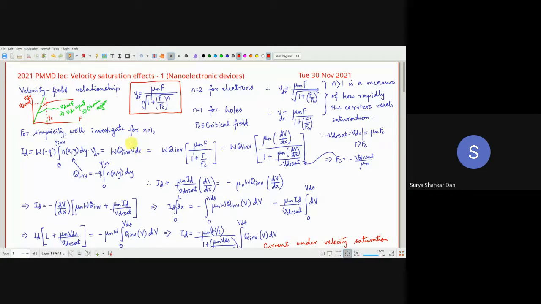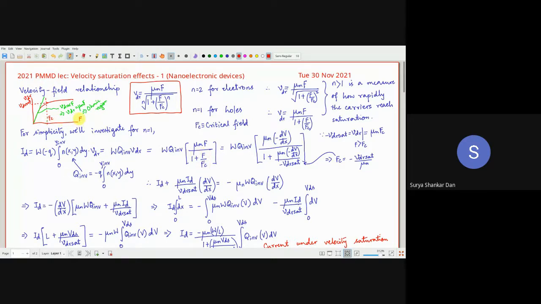Now in our previous modeling approach for long channel devices, we ignored this part where v_dr was basically this. Why did we ignore that? Very simple. We always thought that this F, capital F, is lower than F_c.